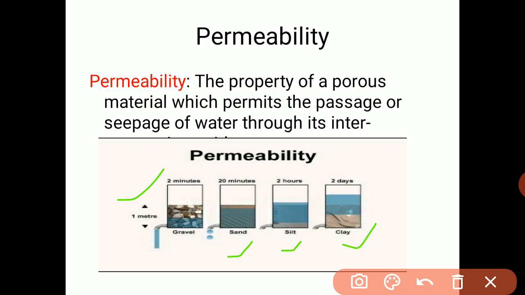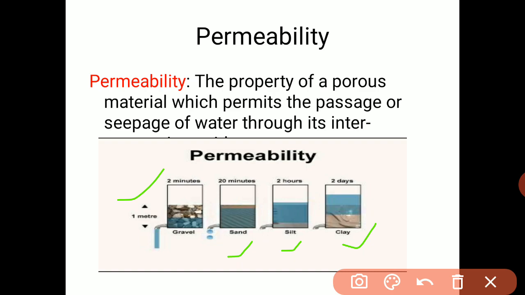Now, what are the important points that we have to consider when we allow the passage of water through the soil? First, we consider the size of the soil material: is it gravel, sand, silt or clay? And the depth at which we have added water to that soil.